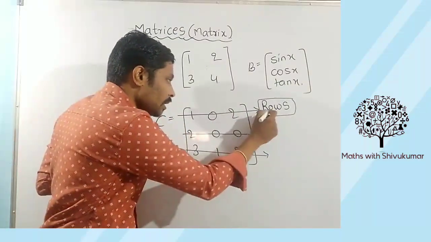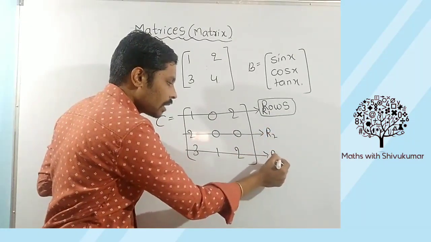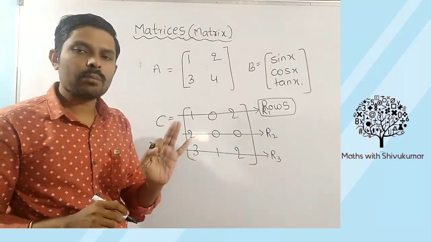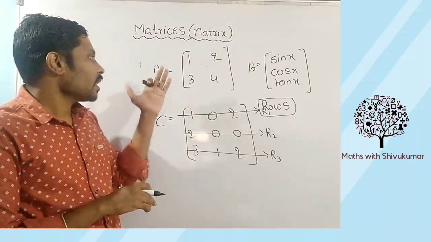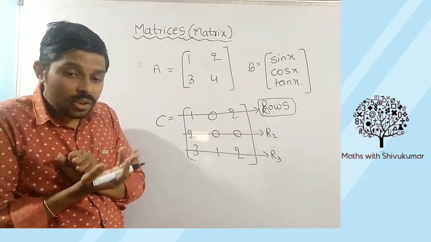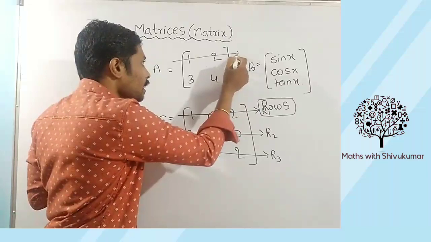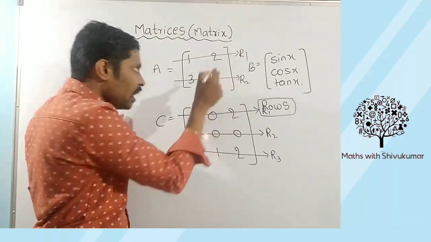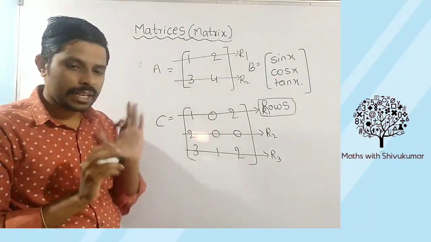How many rows are there in this particular matrix? This is the first horizontal row, so the first row I will denote R1, R2, R3. Total how many rows are there? 3 rows are there in this particular matrix. Hope it is clear. Similarly, if you observe this matrix A, students, how many rows are there? If you observe, the first horizontal line is R1, the second horizontal line is R2. Means there are a total of 2 rows in this particular matrix.